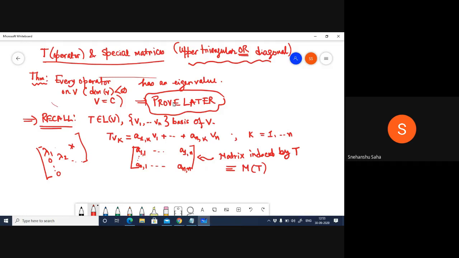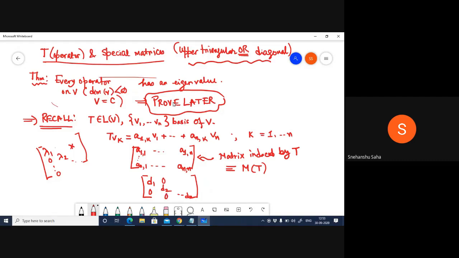Similarly, I can have a diagonal of a square matrix that will consist of entries along the straight line from the upper left corner to the bottom right corner. In such a case, you should also be able to define a basis. You can have the first column as a basis vector, the second column as another, and so on and so forth. In the case of a diagonal matrix, let's say I have D1, D2, all the way up to Dn, and everything else is zero.